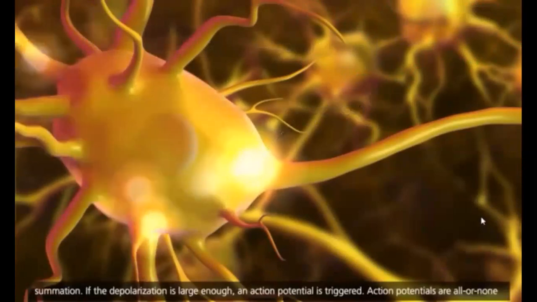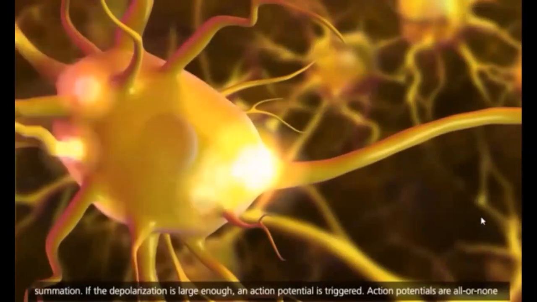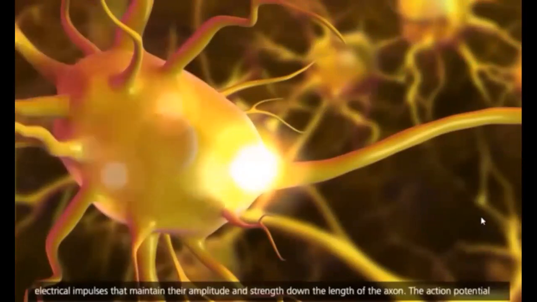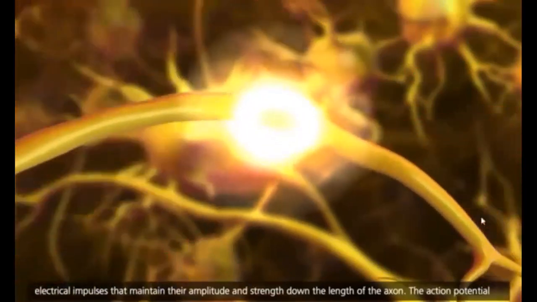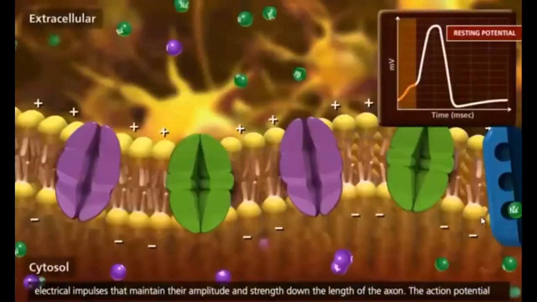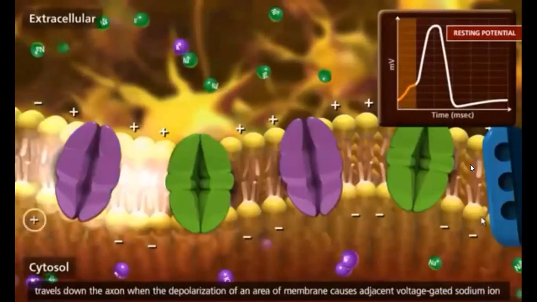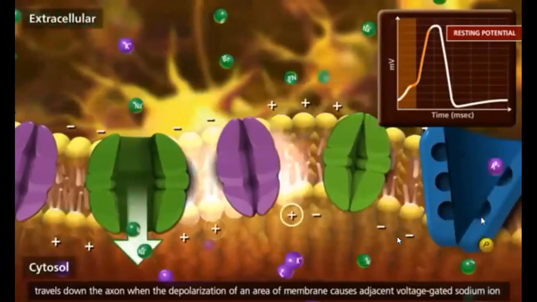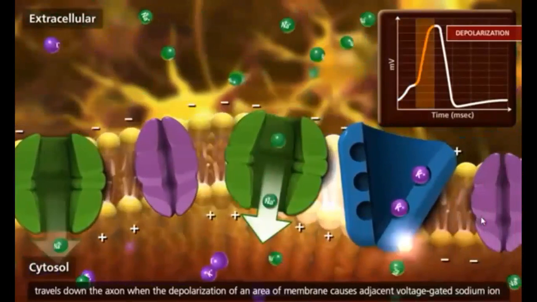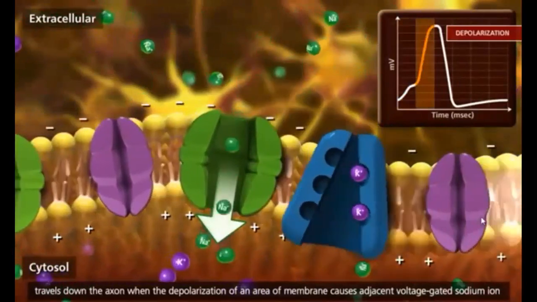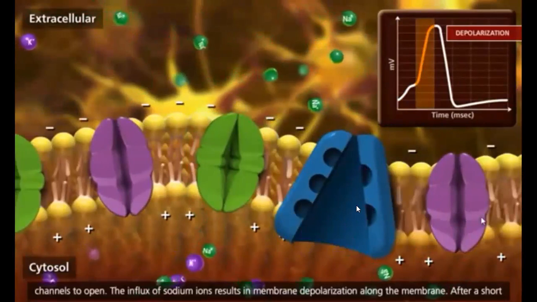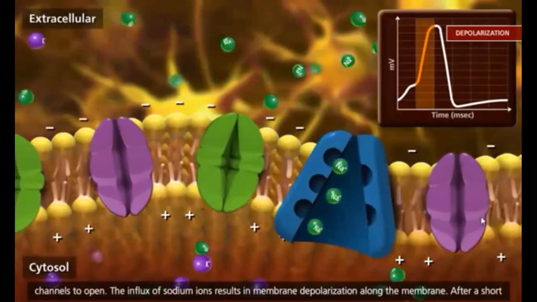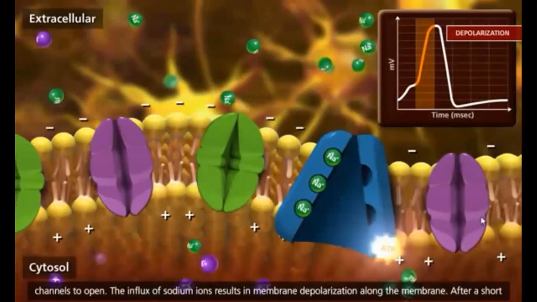If the depolarization is large enough, an action potential is triggered. Action potentials are all or none electrical impulses that maintain their amplitude and strength down the length of the axon. The action potential travels down the axon when the depolarization of an area of membrane causes adjacent voltage-gated sodium ion channels to open. The influx of sodium ions results in membrane depolarization along the membrane.